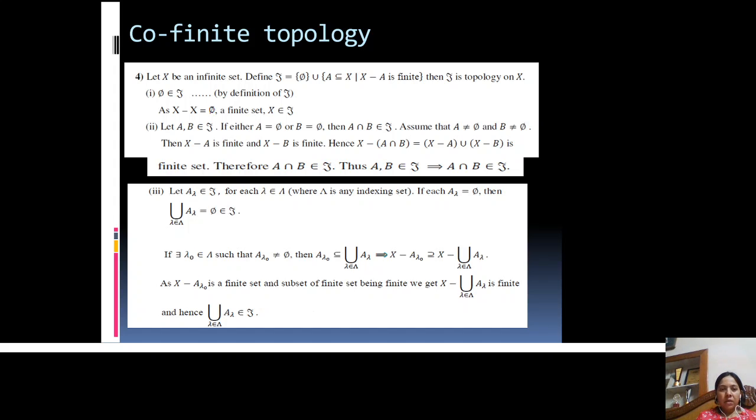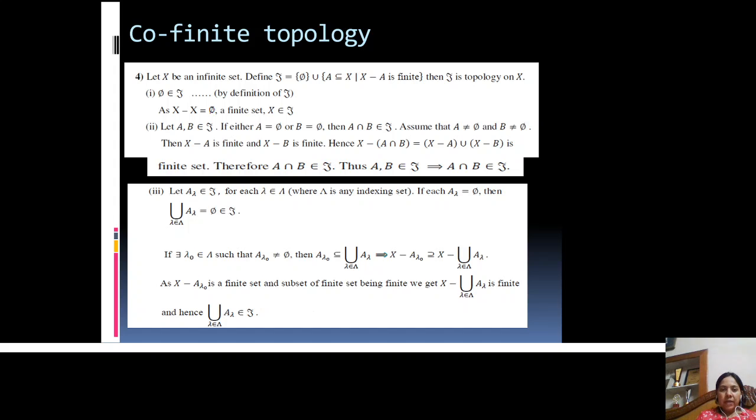So when we define the cofinite topology, take X always to be an infinite set. Let X be an infinite set, and tau is the union of two sets. One is the empty set phi, and the other is the collection of all those subsets of X such that their complement is finite.